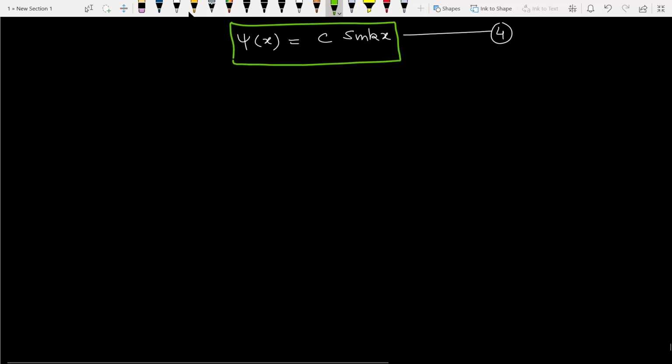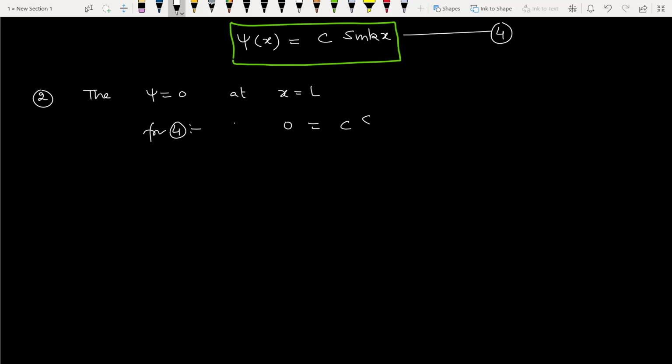Now we apply the second boundary value condition. The wave function should be 0 at x equal to L as well. So when we substitute in equation number 4, it will be 0 equals C sine kL. As x is equal to capital L, sine kL is equal to 0.